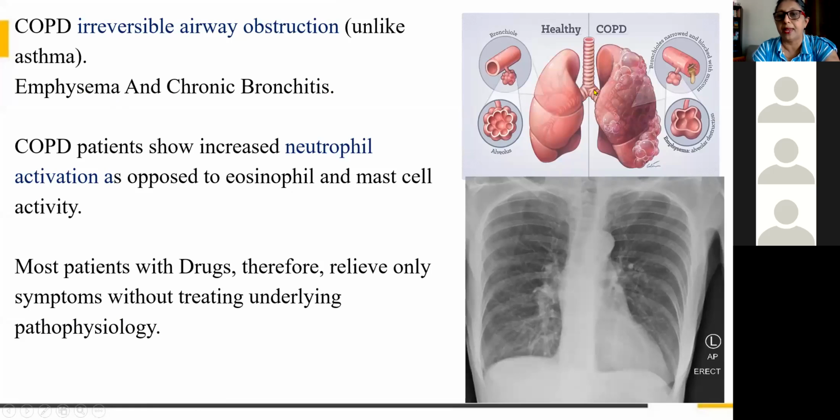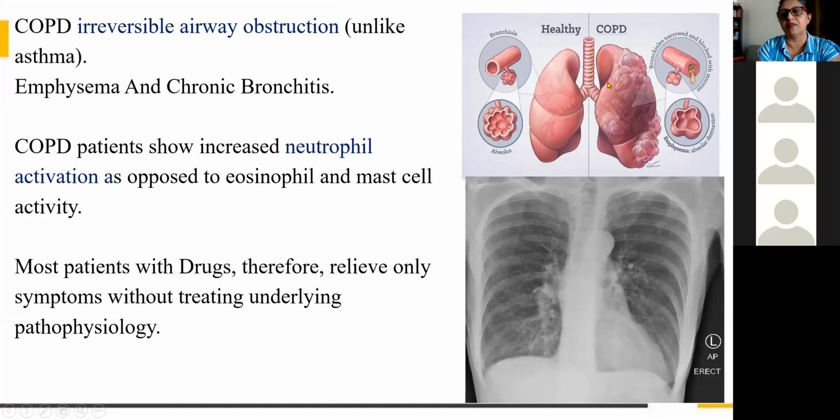There will be parenchymal damage because of the chronic inflammation. And one of the most important factors that causes COPD is smoking. So if anyone is having the habit, please stop it. With regular smoking, they can end up in COPD. There will be chronic inflammation, and the parenchyma also will be damaged. You know, the oxygen exchange happens in the alveolar membrane. So that will be damaged and thickened, and gradually there will be decreased transfer of oxygen.